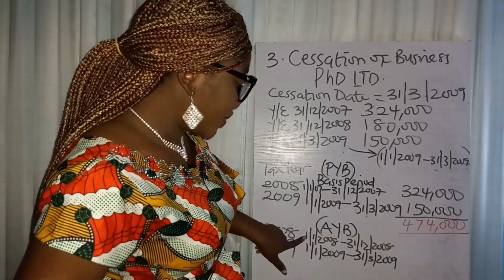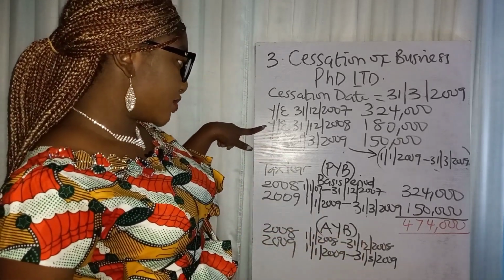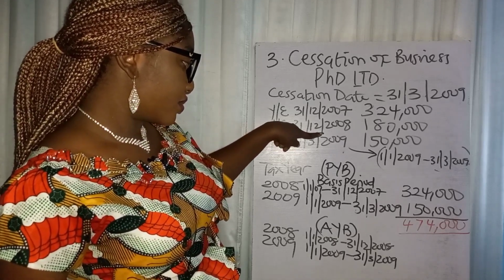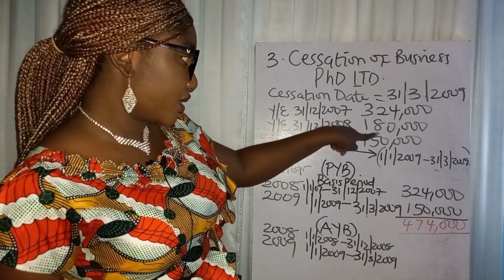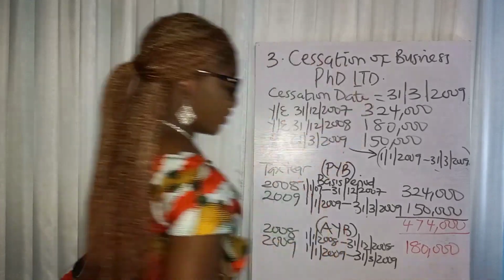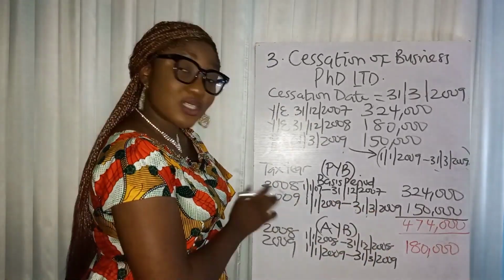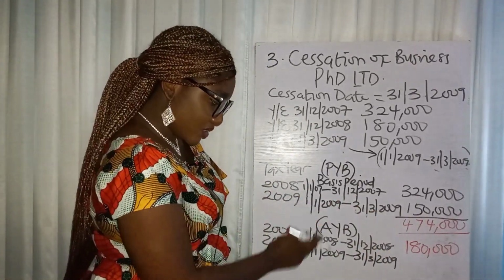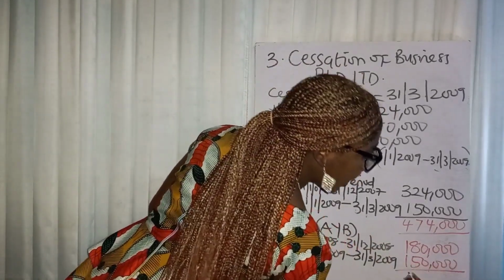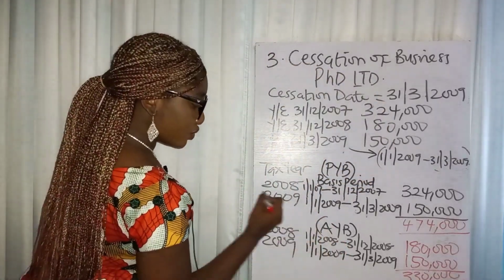So we are looking for 1st of January 2008 to 31st of December 2008. Look at it here. Can you see? Year ended. So you pick 180,000 naira. Very easy. We're not prorating anything. Then you're looking for also this one. It's going to be the same because irrespective, the change is only in the penultimate year, not in the ultimate year. This one is still the same thing that is here. So you have your 150,000 naira, and by the time you add it, you have 330,000 naira.